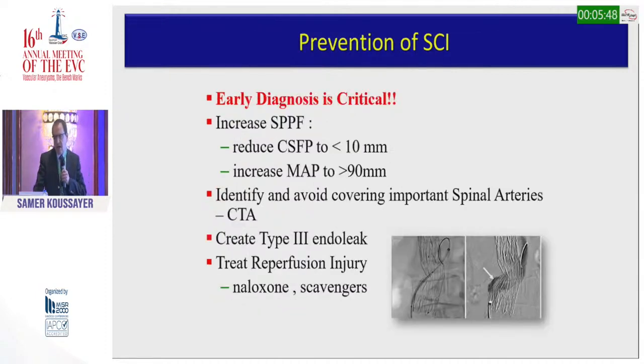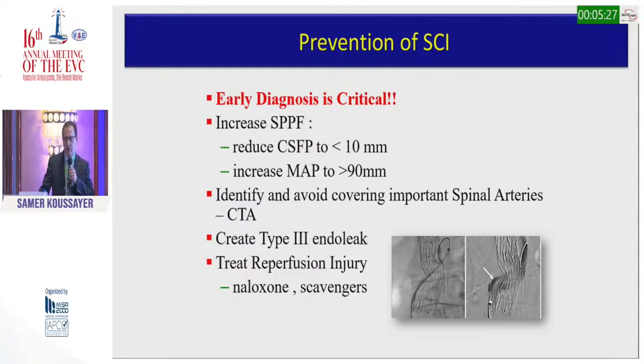How do we prevent CSI? Early diagnosis is very critical. We need to increase the spinal perfusion by reducing the CSF pressure to less than 10 and increasing the mean arterial pressure to more than 90. We need to identify and avoid covering the important spinal arteries, especially T8 to T12, and CT angiogram could sometimes be very helpful.